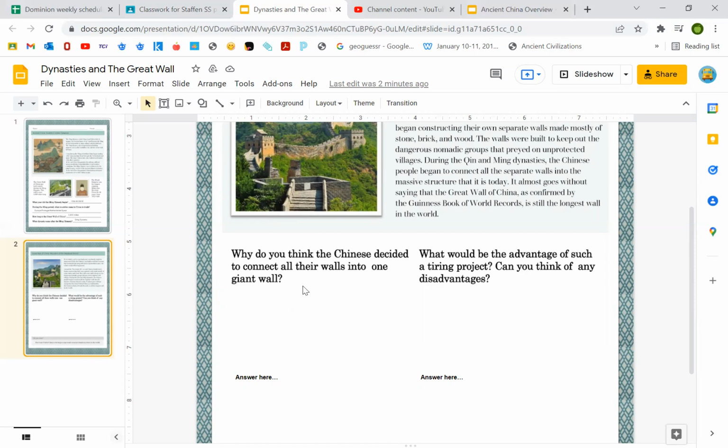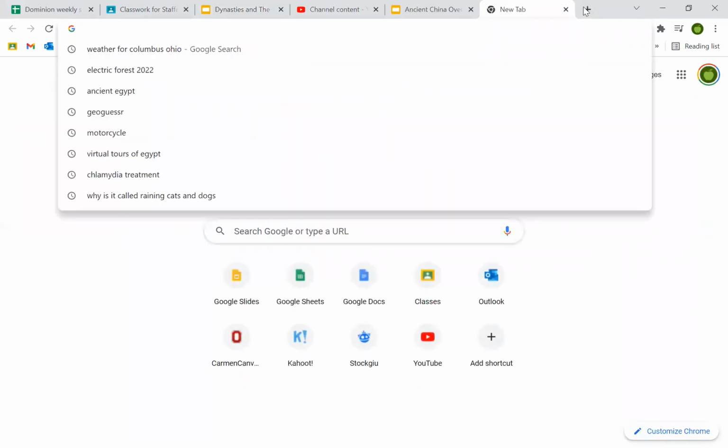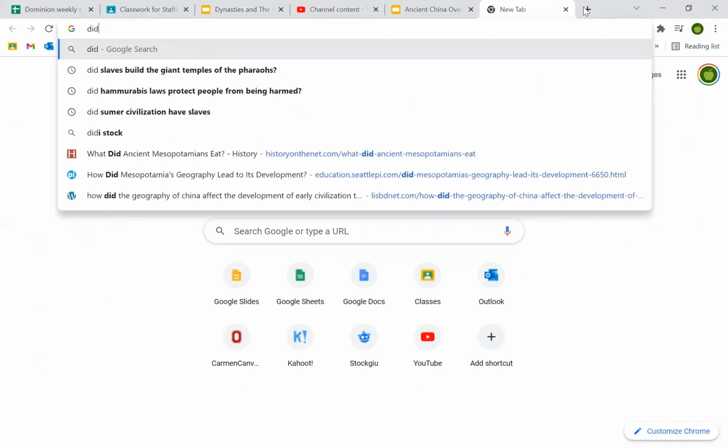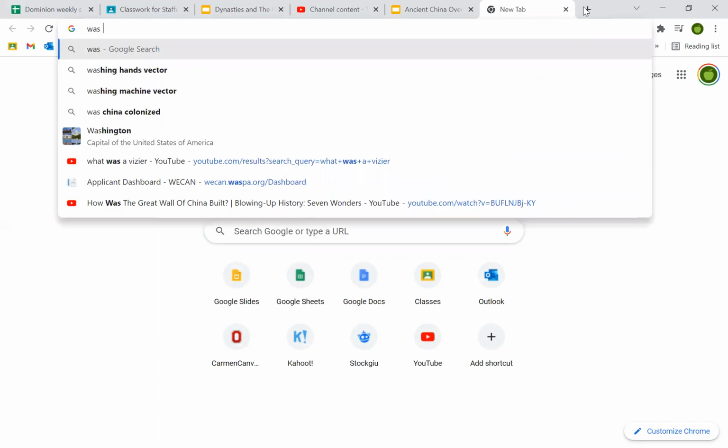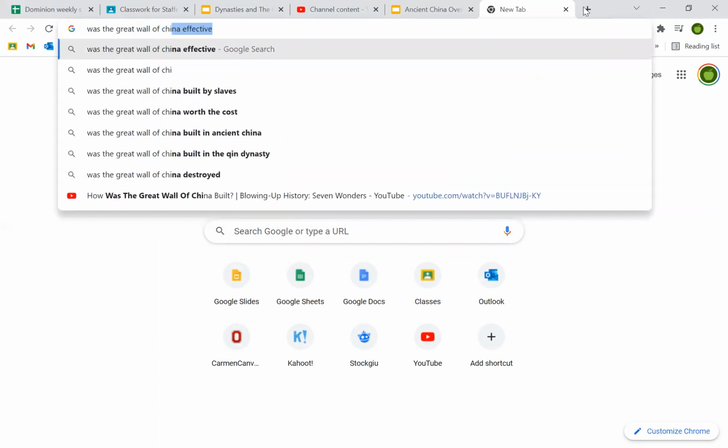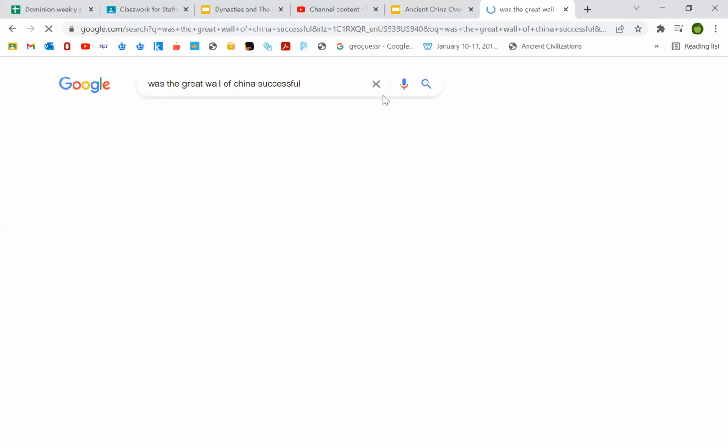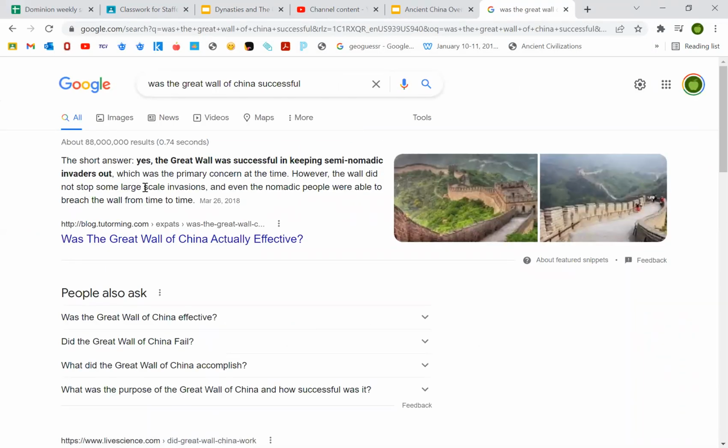I am pretty sure, let me look this up. I'm pretty sure the wall never successfully, how do I word this? Was the Great Wall of China successful? Okay, there we go. So short answer, yes, the Great Wall was successful in keeping semi-nomadic invaders out, which was the primary concern at the time. However, the wall did not stop some large-scale invasions. And even the nomadic people were able to breach the wall from time to time. So it was somewhat successful.